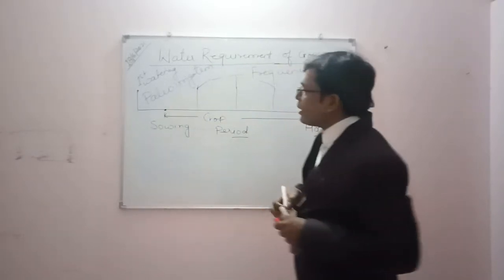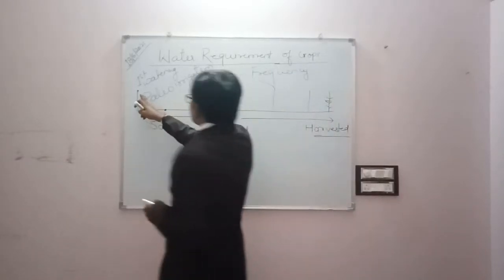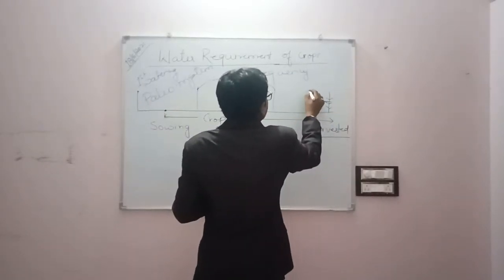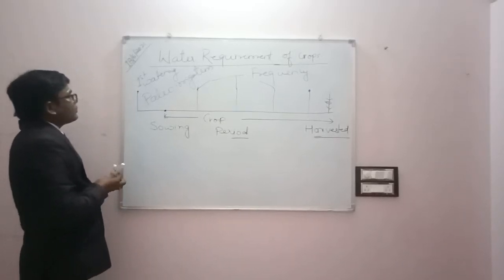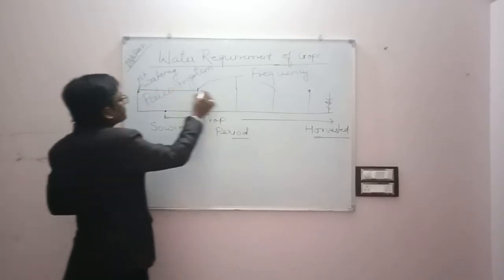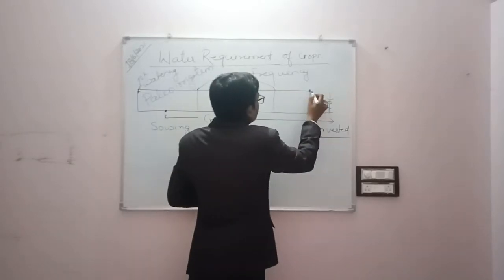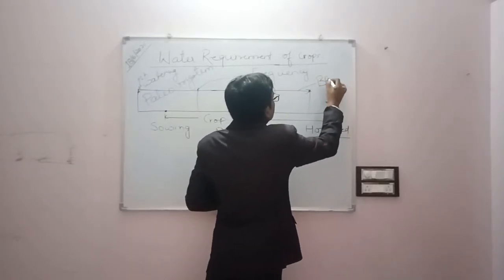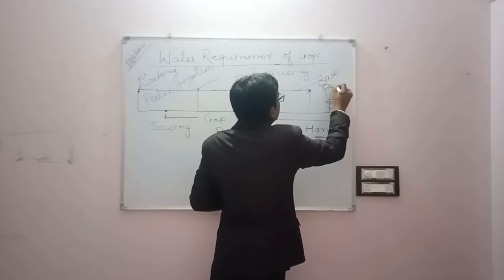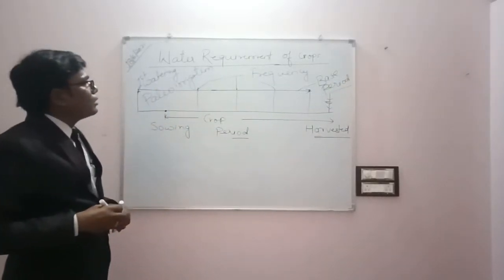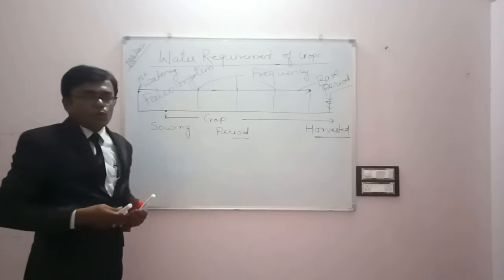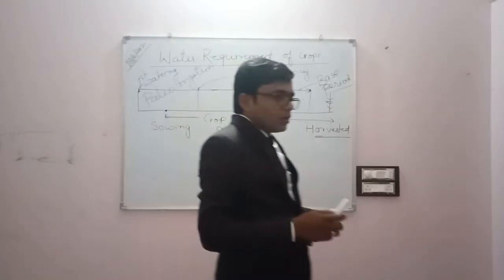And the period between the first watering and the last watering is known as base period. So these are two important terms, the crop period and base period.